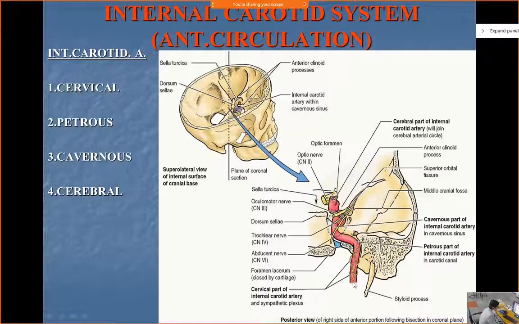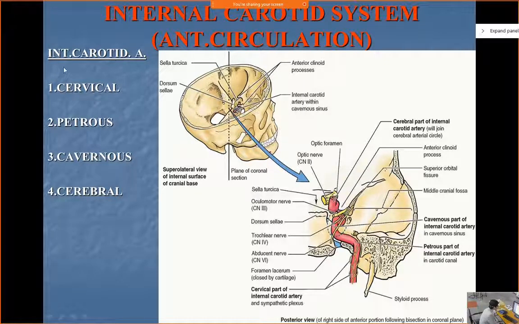Now this is how the internal carotid, through the carotid canal, will enter and travel in the petrous part of the temporal bone again. It will travel in front, in the cavernous sinus, again pierce the dura mater up, pierce the arachnoid matter, enter the subarachnoid space, and from there it will begin to give the supply to the brain.